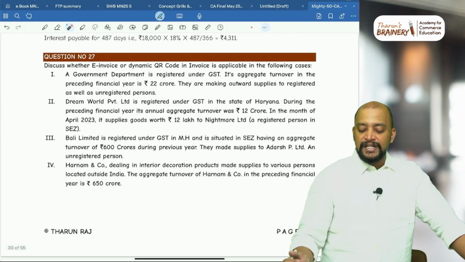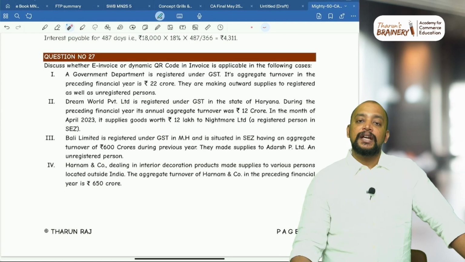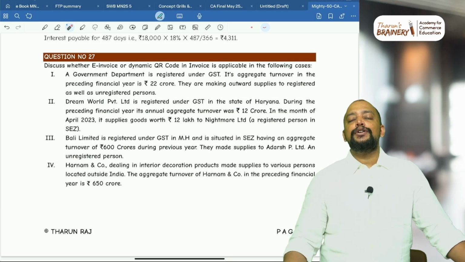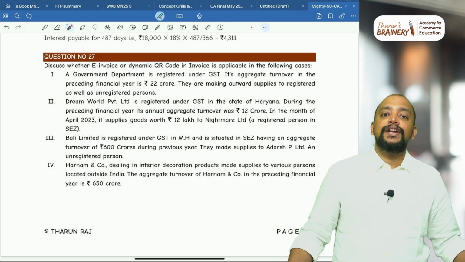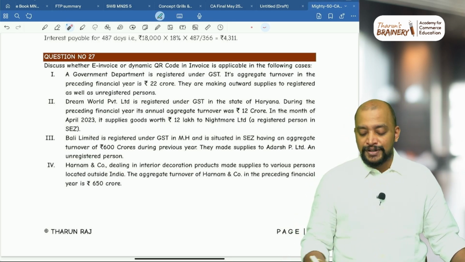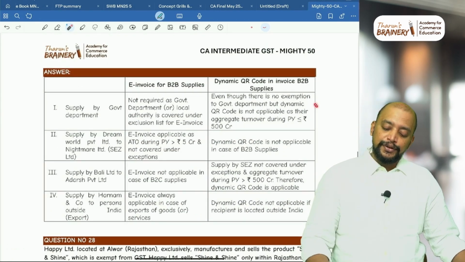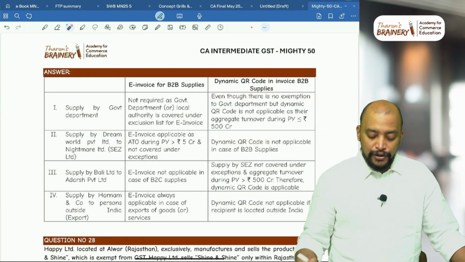Okay. For B2C supplies, will they be required to collect the payment through dynamic QR code? No, because dynamic QR code is applicable only if aggregate turnover during any previous year exceeds 500 crores. Here it is just 22 crores. It does not exceed 500 crores. Due to that reason, this dynamic QR code invoice is also not applicable.